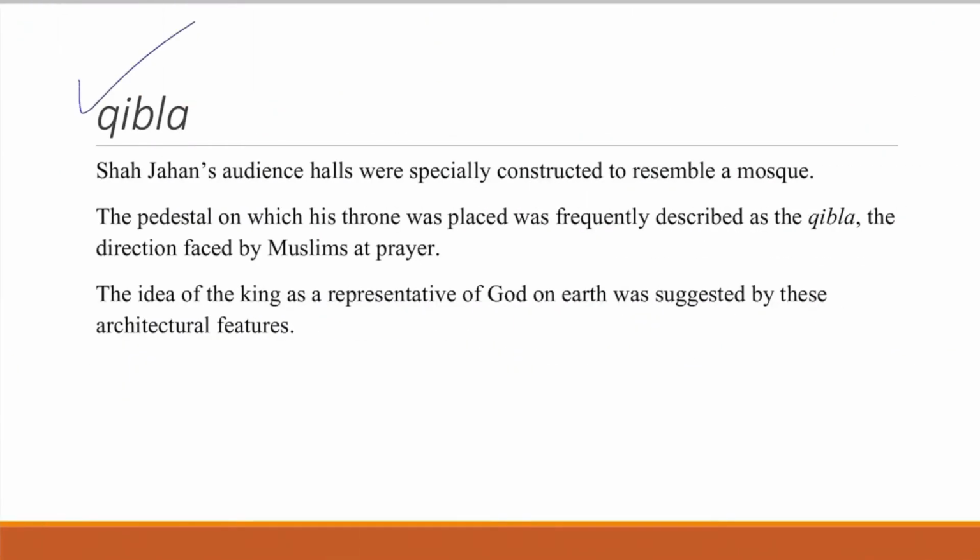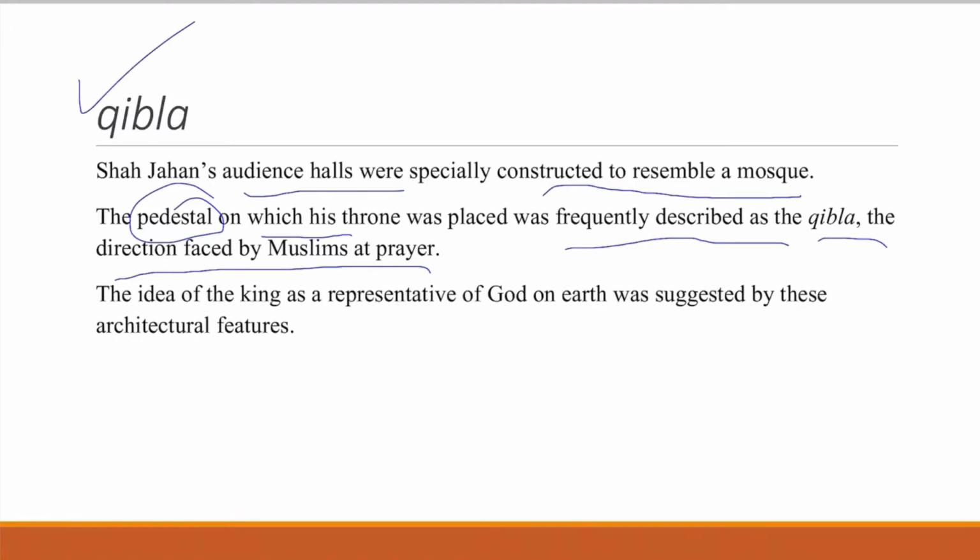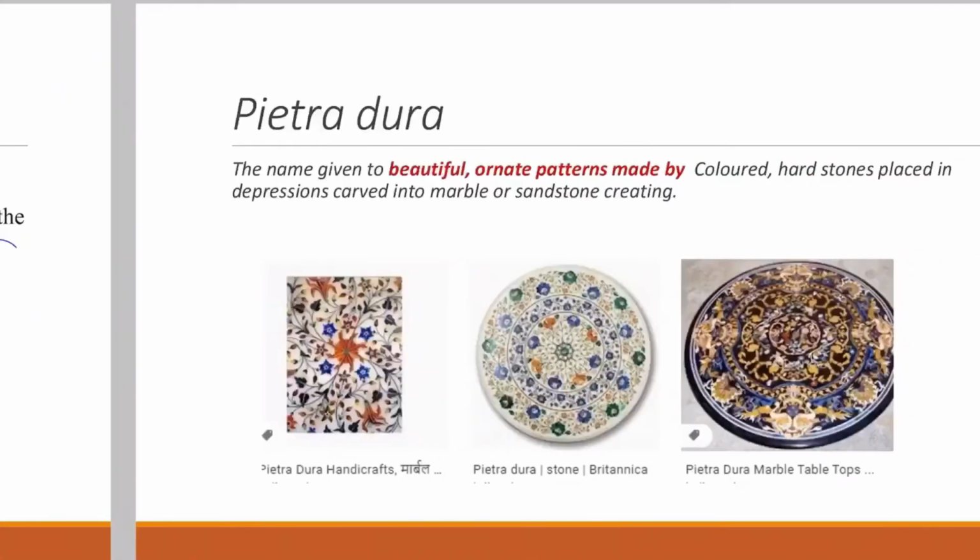Friends, another topic we will read about is Qibla. Shah Jahan's audience halls were specially constructed to resemble a mosque. The pedestal, the base on which his throne was placed, was frequently described as the Qibla. Why? Because it is a type of compass for Muslims in a mosque. It shows the direction faced by Muslims at prayer. So the idea of the king as a representative of God on earth was suggested by these architectural features.